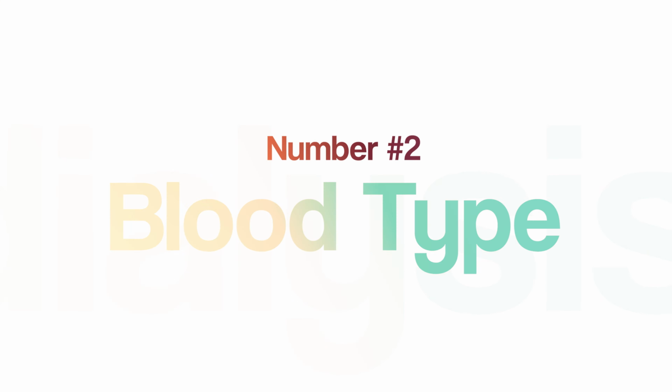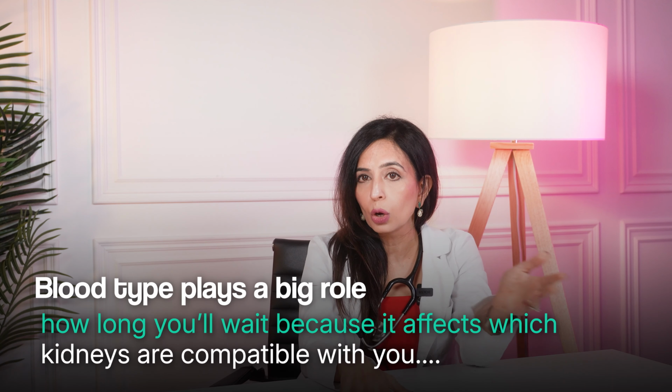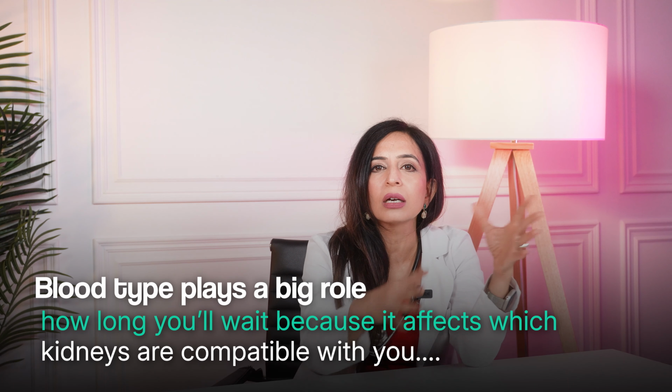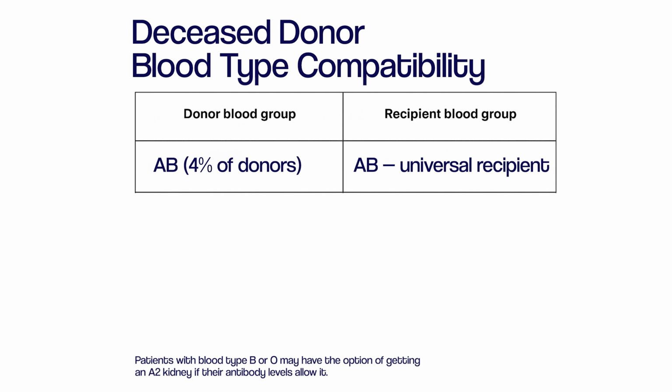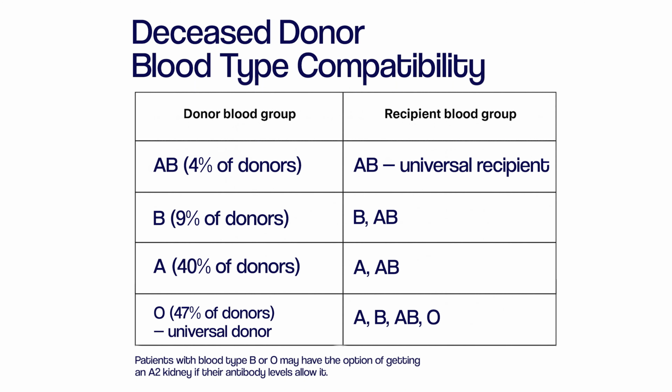Next is your blood type. This plays a big role in how long you'll wait because it affects which kidneys are compatible with you. There are 4 main blood groups: AB, B, A, and O, and each one has specific compatibility rules.